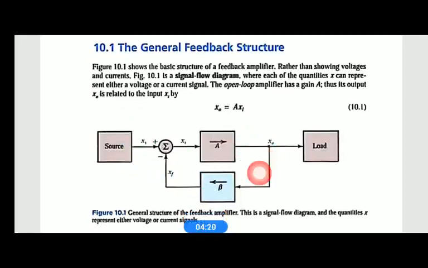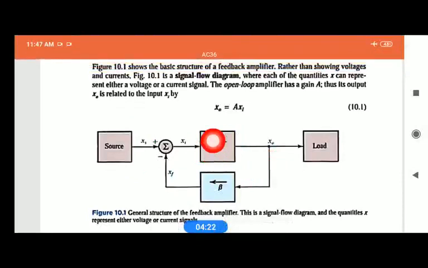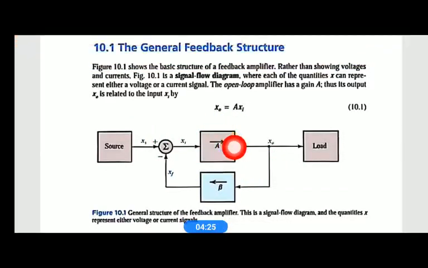You can see the general feedback structure here. In a general feedback structure, we have our amplifier, the open loop amplifier. The output of this amplifier is given back to the input using a feedback network, which has feedback factor beta, which decides how much of the output X0 is fed back to the input. The source gives the actual signal which is to be amplified, which is XS.